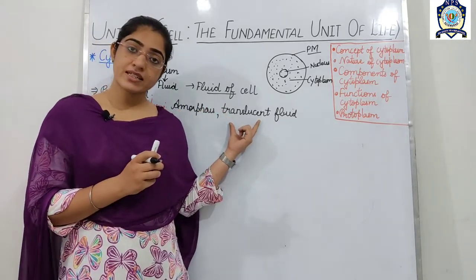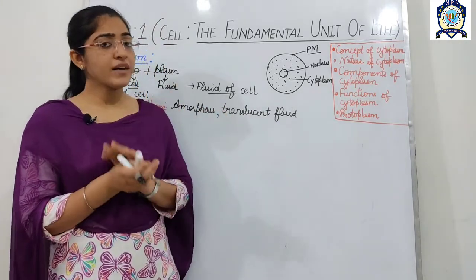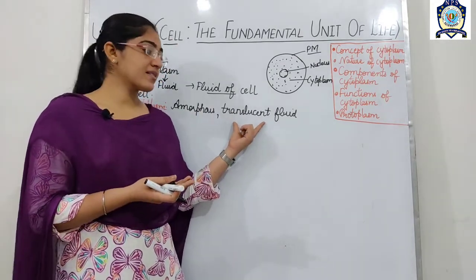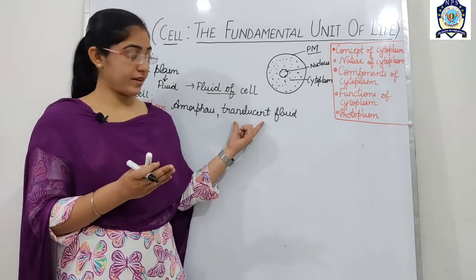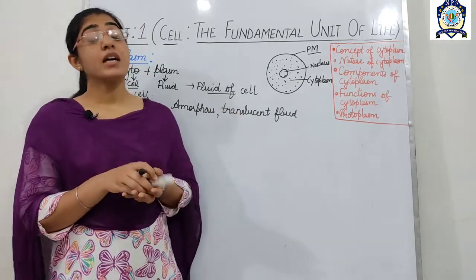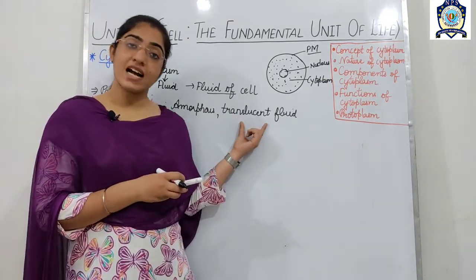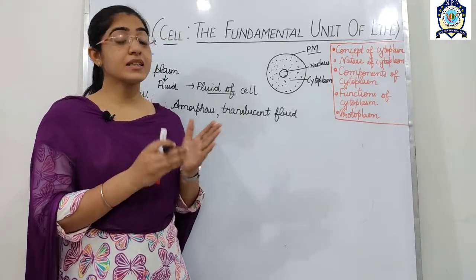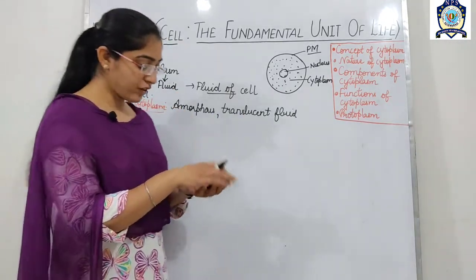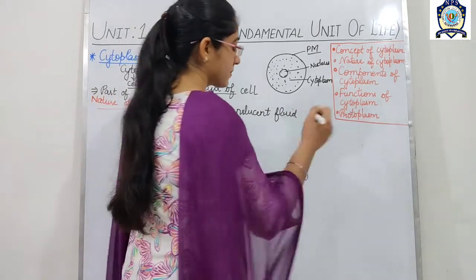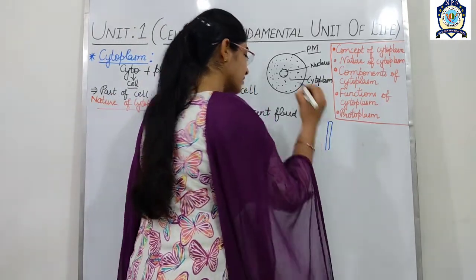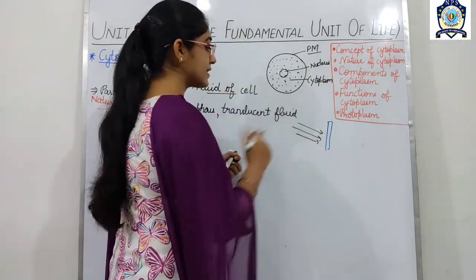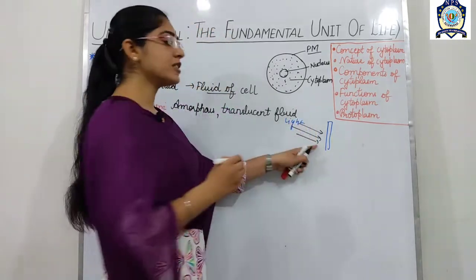And translucent, you have heard one word, transparent, and opposite to transparent is the translucent, you can say. So translucent fluid is that fluid, means a light can pass through this fluid but the image is on the another side. For example, say suppose this is a substance, when light is passed through it, suppose this is the light, and when light is passed through it,